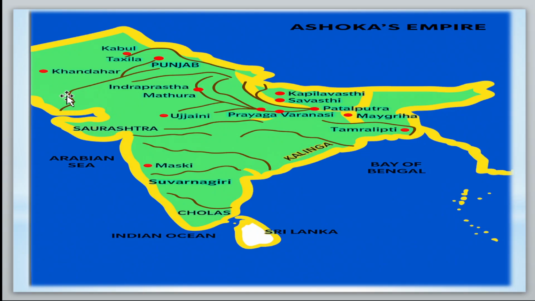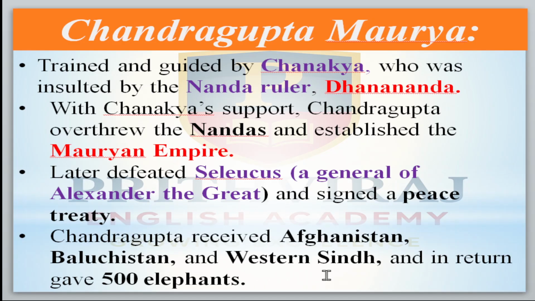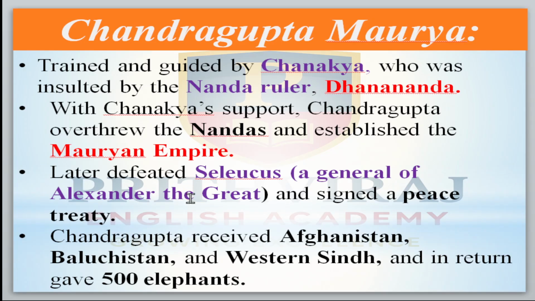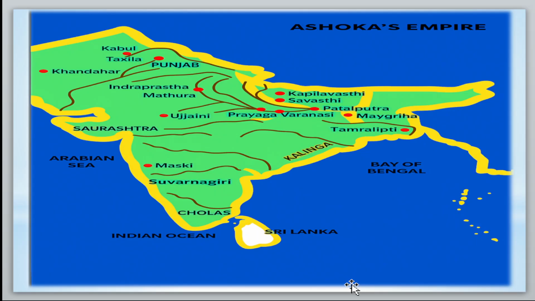Then he also received Western Sindh in today's Pakistan. In return, he gave 500 elephants to Seleucus. Now come to the next point.